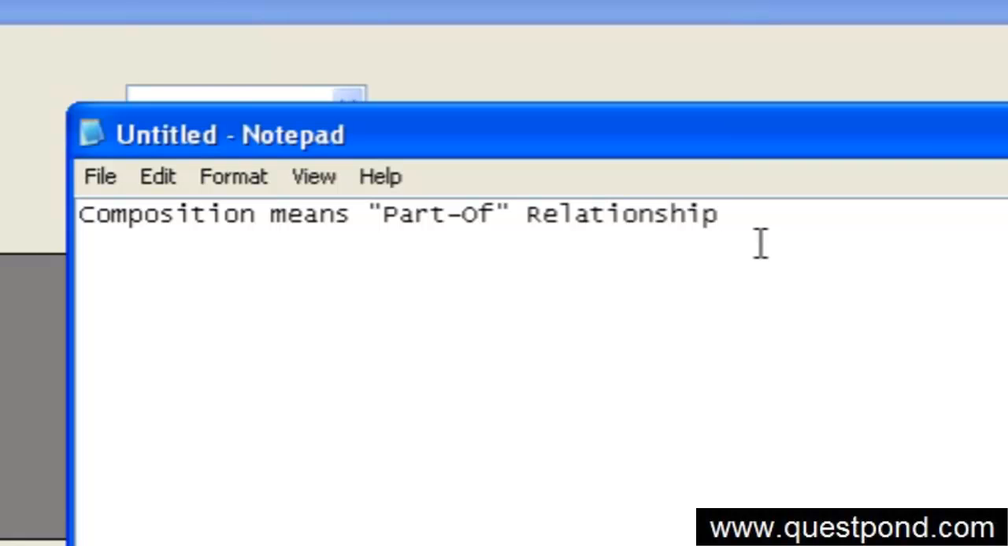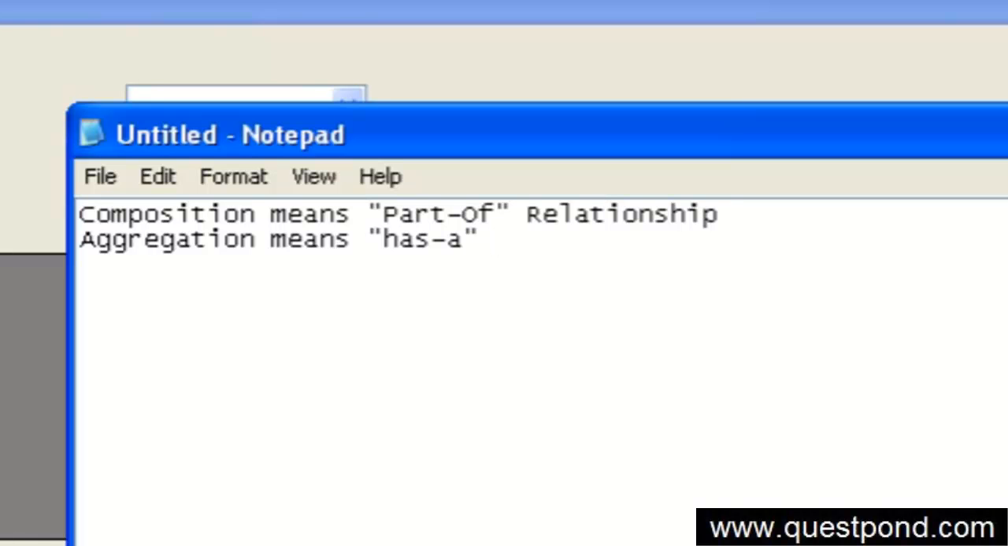And aggregation is also very simple. Aggregation means a has-a relationship. A person every day changes his dress. He can survive without a particular shirt also. He can wear another shirt, or another t-shirt.